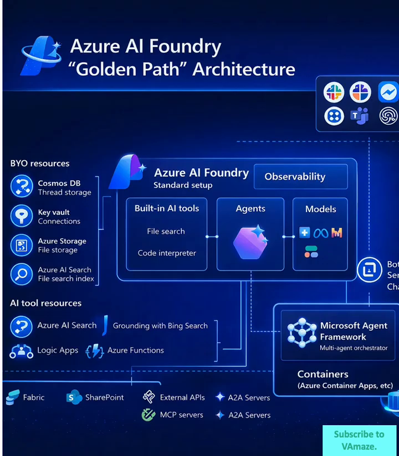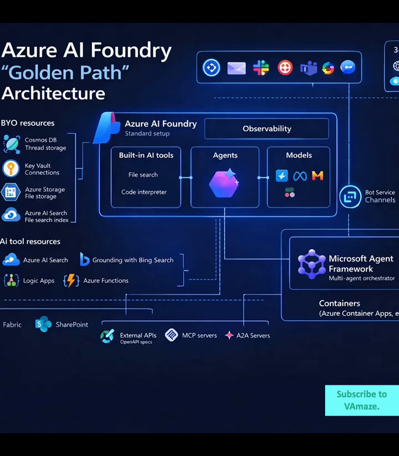Four types of resources power everything. BYO resources, bring your own, include Cosmos DB for thread storage, managing conversation history and state; Key Vault for secure credential storage because API keys and secrets need proper protection; Azure Storage for file persistence, documents, images, data files your agents process; and Azure AI Search for file search indexing, enabling semantic search across your knowledge base.